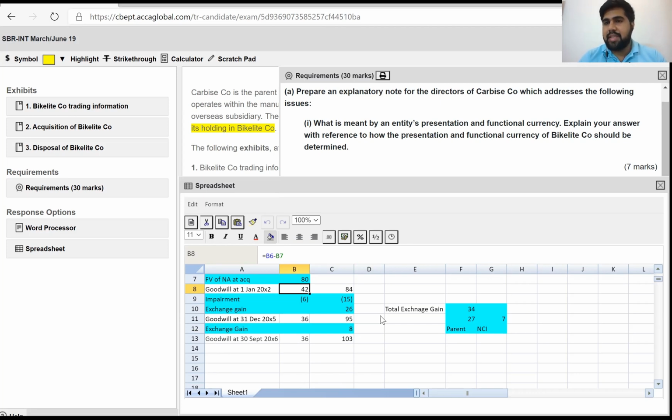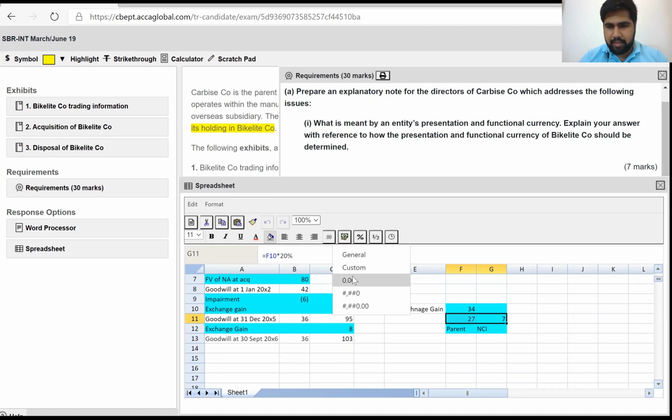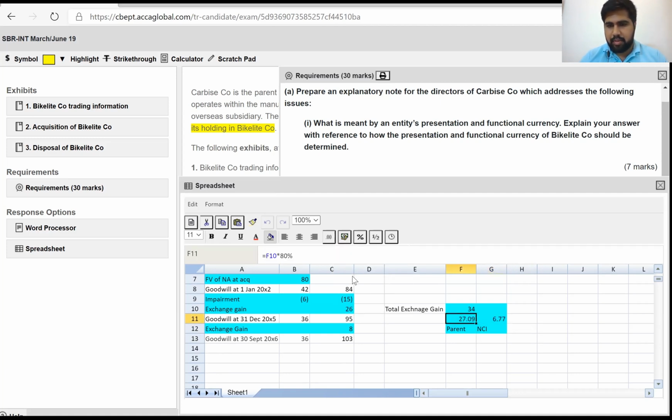So the difference is treated as the exchange difference, which will be taken to the translation reserve for the prior years, and for the current year, the $8 million will be taken to your OCI and the translation reserve, which is part of equity. The total gain of $34 million will be bifurcated into 27 million for the parent and 7 million for the NCI. So I guess this won't be 27 exactly, it's 6.7 and 27.